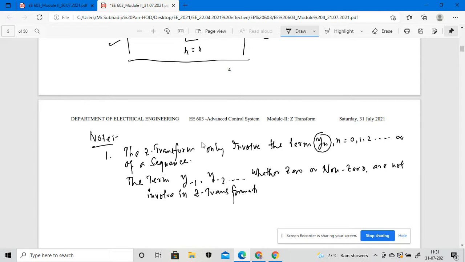This is a very important point of a Z transformation. The Z transformation is only involved in a sequence, only involved in a term y of n, where n is equal to 0, 1, 2, up to infinity of the sequence. So if any other sequence, the term like y to the base minus 1, y to the base minus 2, where the 0 and the non-zero term that will involve in this particular case, that thing will not be involved in the Z transformation. Keep in mind these things.